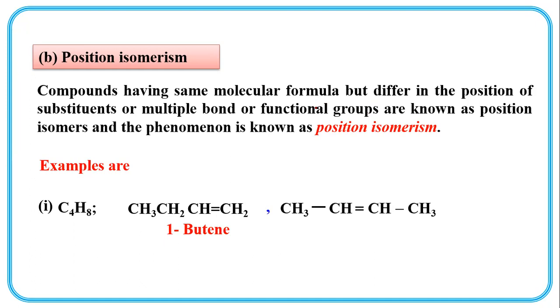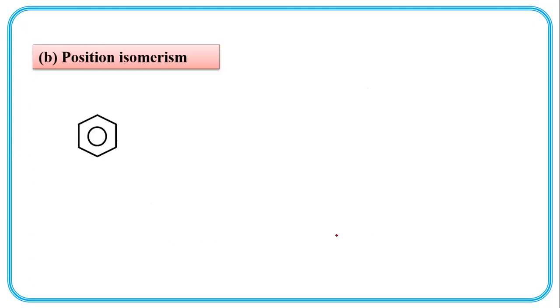Now look here, the position of the double bond is at the first and second carbon here, and here at the second and third carbon. So it is 1-butene, and it is 2-butene. Position isomerism.